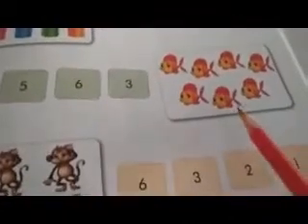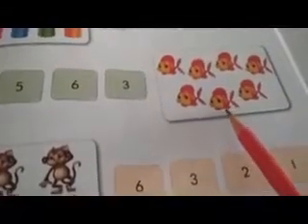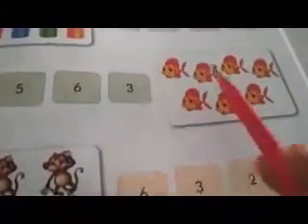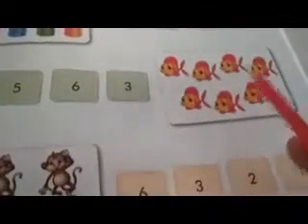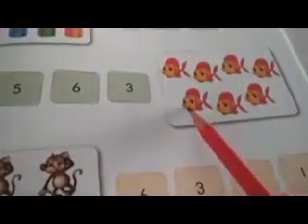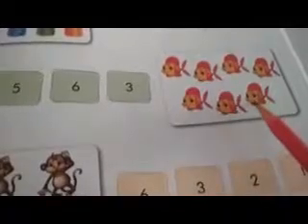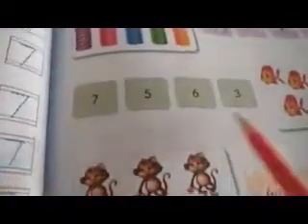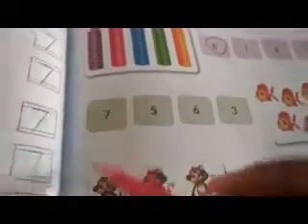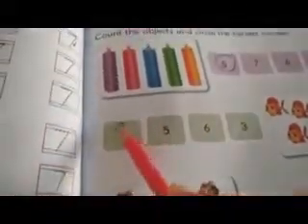Then coming to the fish. Count how many fishes are there. 1, 2, 3, 4, 5, 6, 7. There are 7 fishes. So over here where is the number 7? Here is the number 7. So you will circle this number 7.